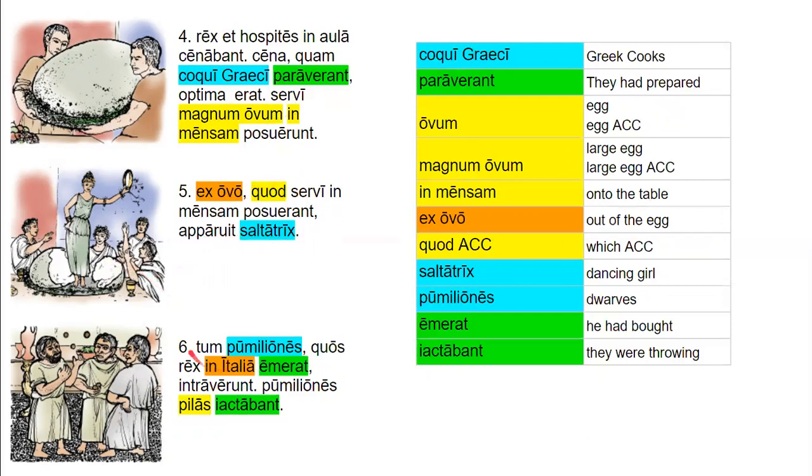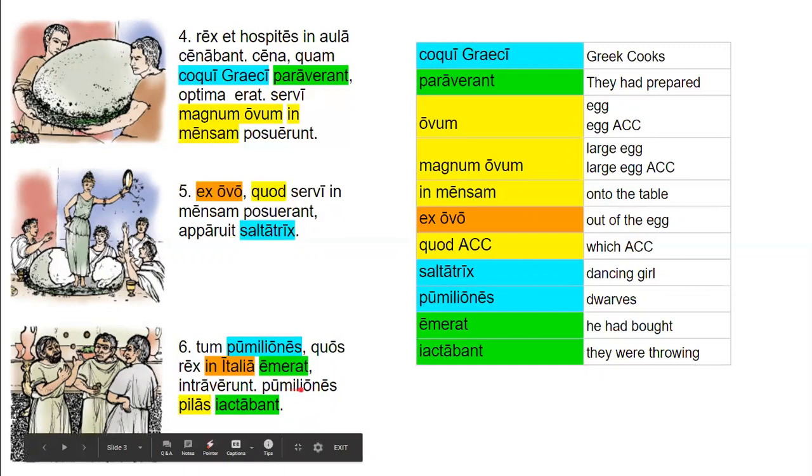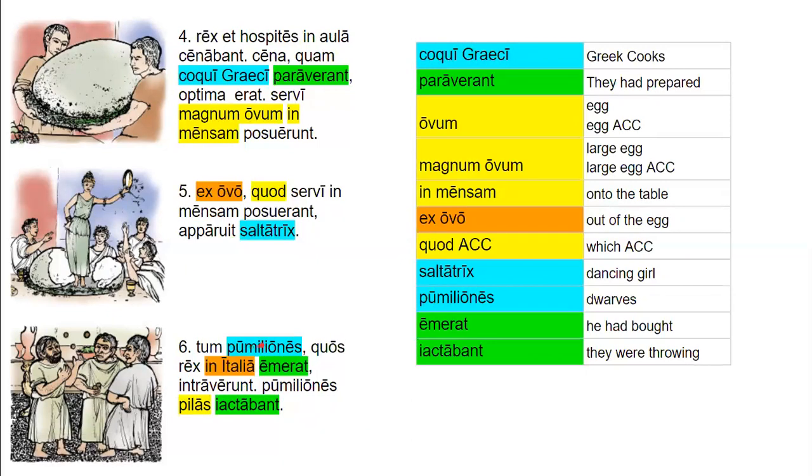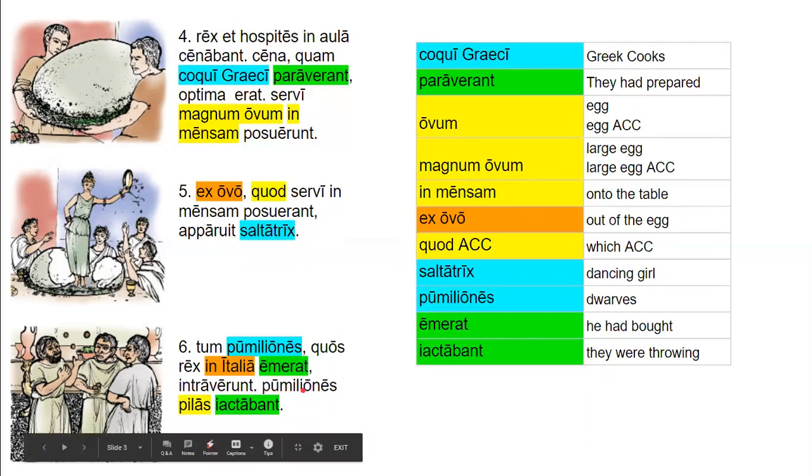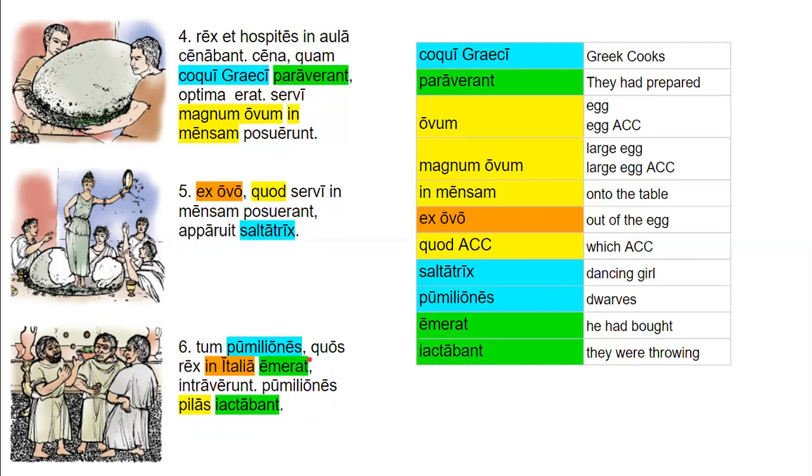Last sentence right here. Tum pumiliones quos rex in Italia emerat intraverunt. Pumiliones pilas iactabant. So then the dwarves, which the king had bought in Italy, entered. The dwarves were throwing balls. All right. So the relative clause in that first sentence, quos rex in Italia emerat.